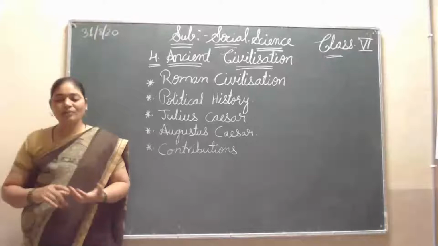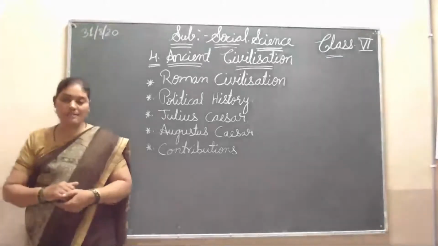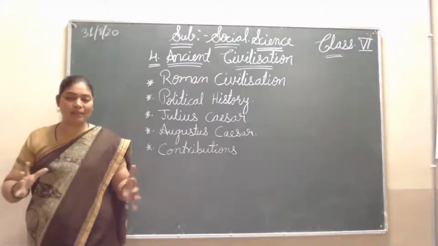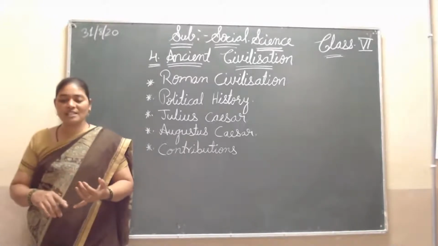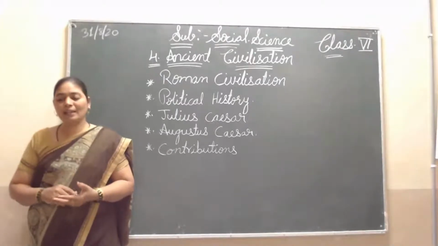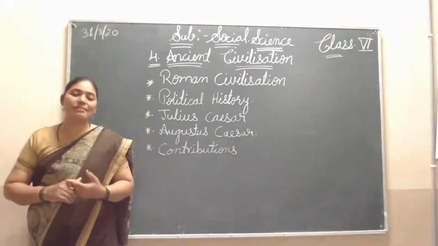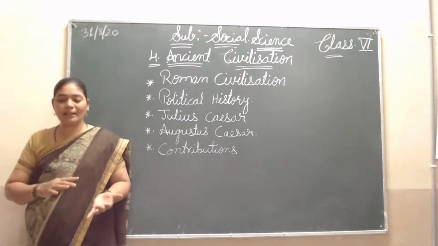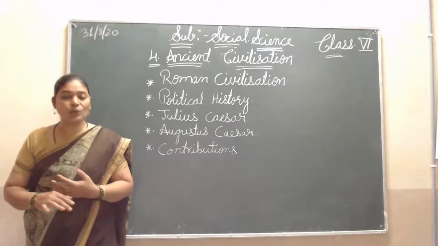Here again Augustus Caesar started the same thing. He also made a three-member rule: first Mark Antony, then Lepidus, then Augustus Caesar. These three members started ruling. So the same rule, the triumvirate, started a second time.